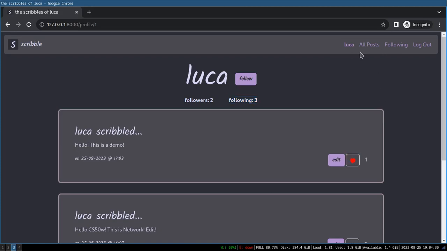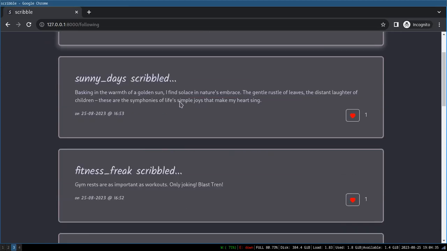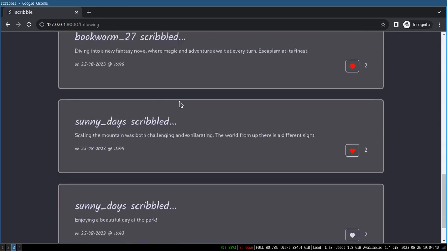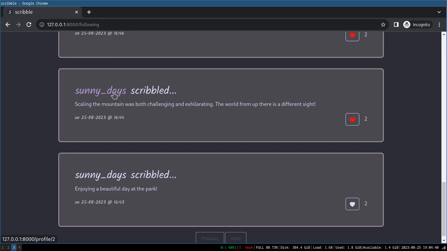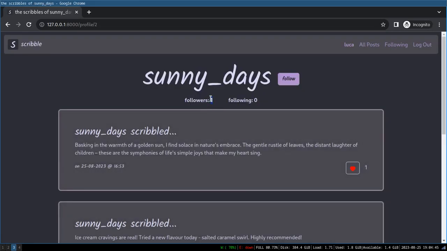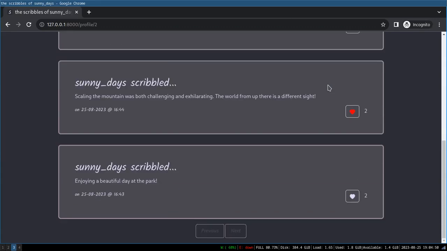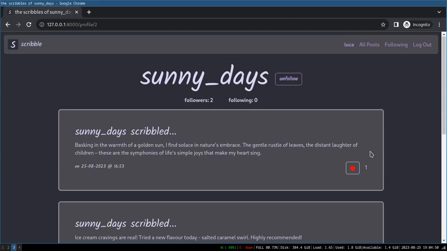But maybe I want to see who I'm following, so I go to following, and here are all the people I'm following. So maybe I want to go to Sunny Day's profile, I can unfollow if I wanted to, and the followers count will decrement, and I can follow if I want to restore that. Maybe like another post.